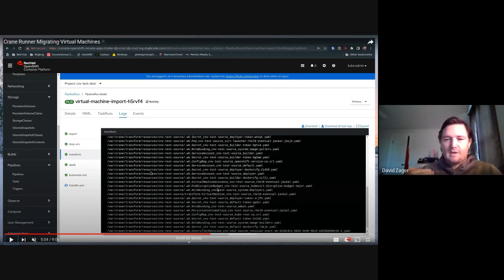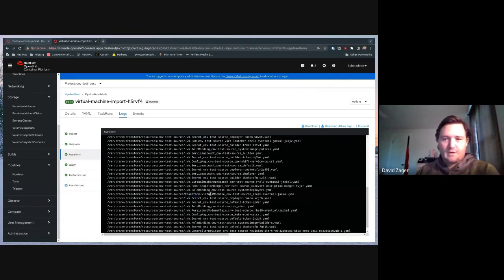So I said earlier that we used a PVC that had the same name as the virtual machine. And this is where I modified one of our plugins so that when it saw a virtual machine, it would remove the data volume template from the virtual machine spec, and it would update the virtual machine template to include the PVC that's being migrated in the transfer PVC step. So we bring over the virtual machine resource that points directly to the PVC that we've transferred, and then start the virtual machine.